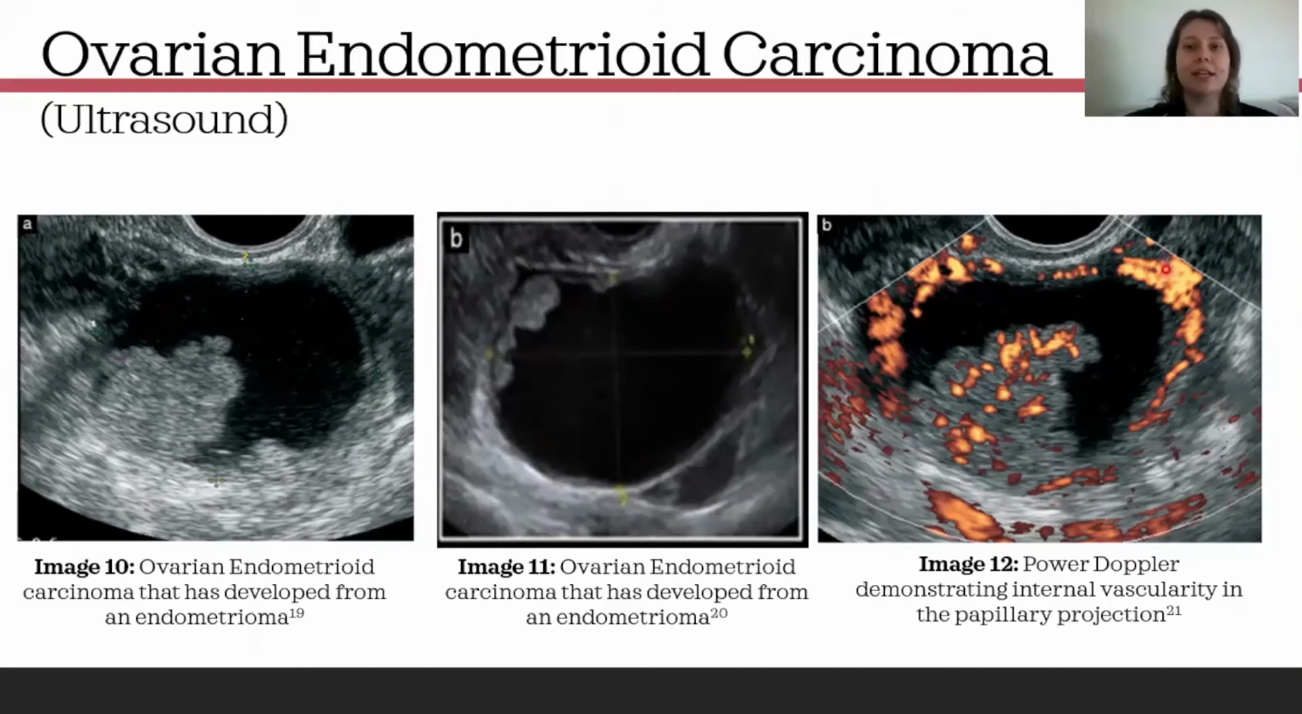In this last image here, you can see powered Doppler demonstrating internal vascularity in that papillary projection. This is a key indicator of malignancy, as you will see throughout this presentation.